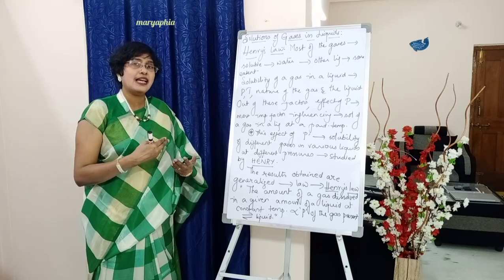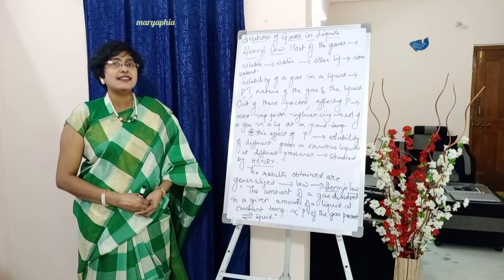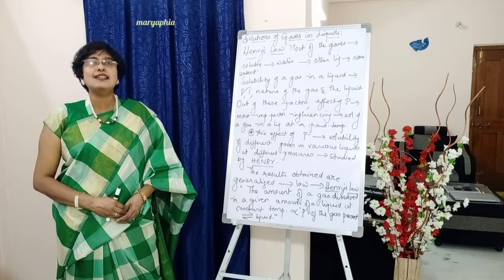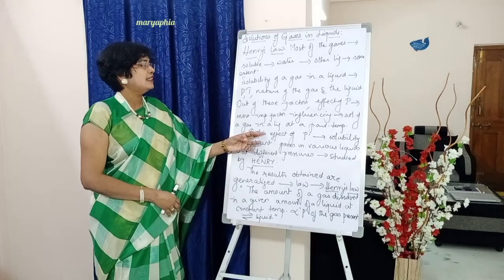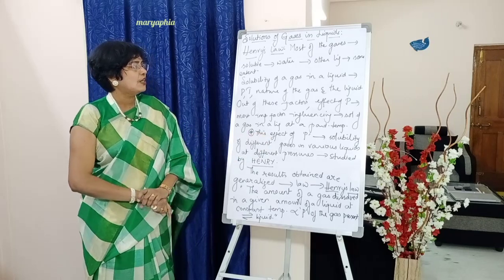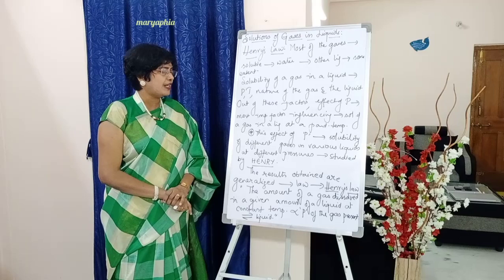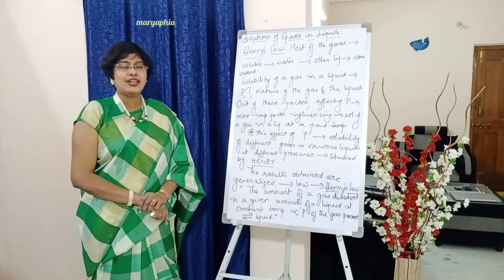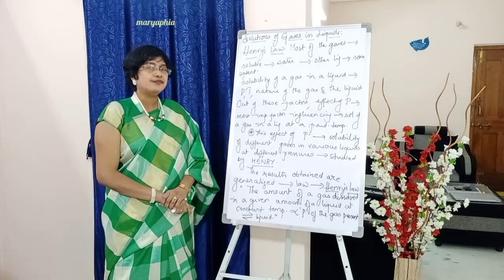So he performed the experiment taking different gases, checking their solubility in different liquids by changing the pressure value. Again repeating this sentence: this effect of pressure on solubility of different gases in various liquids at different pressures was studied by Henry. Full stop.